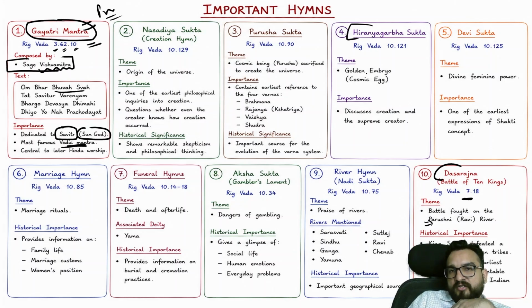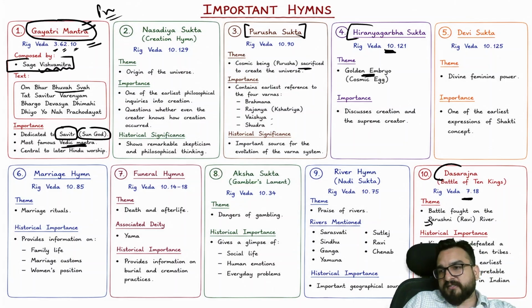Hiranyagarbha Sukta, the golden embryo, is in the 10th mandal. Maybe it was added later on. In the Purusha Sukta, I will be telling you that in society the cosmic being Purusha is basically divided into 4 parts: Brahman, Rajanya, Vaishya, Shudra. Okay, so like this I will be telling you.